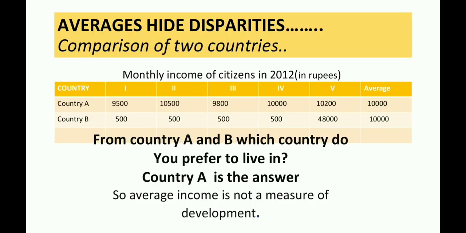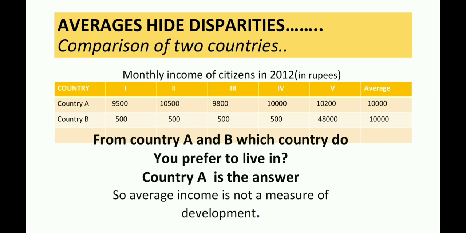Averages have their drawbacks. It hides disparities. Now let us see with the given table. In this table, we can see the two countries, country A and country B. And the number of citizens are 5, and we can see their monthly income in rupees.